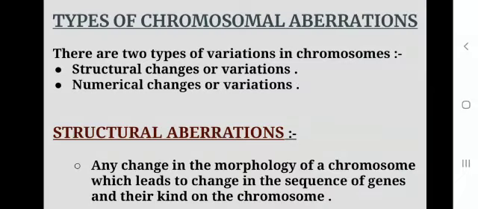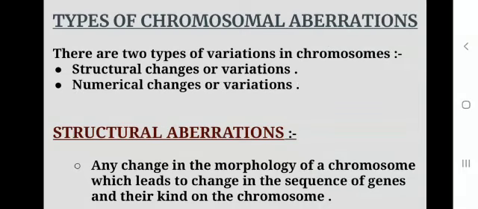Now, the types of chromosomal aberrations. There are two types of variations in chromosomes. One is structural changes or variations, and the other one is numerical changes or variations. Now, structural aberrations.